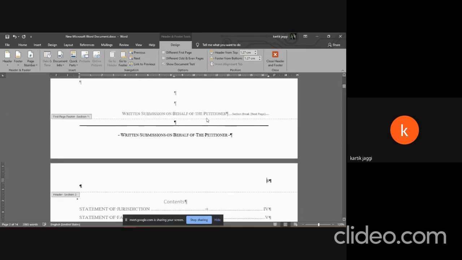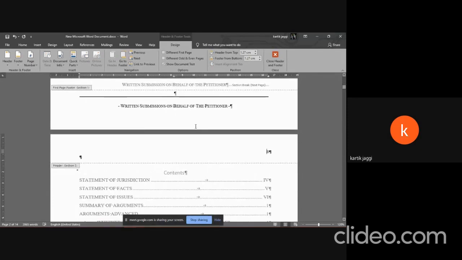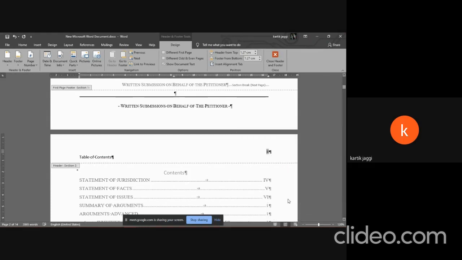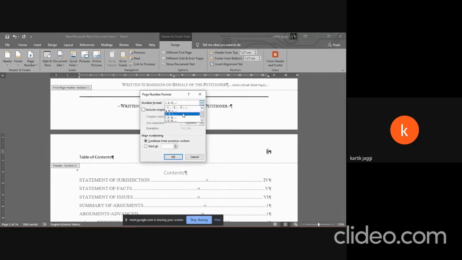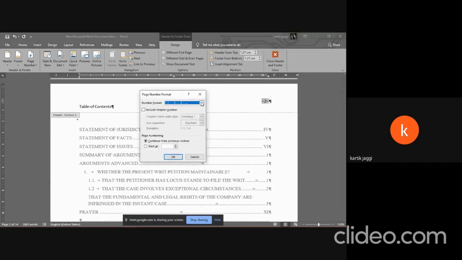Now what it does is it just enters this 2. Also it did away with the header, table of contents, so we're just gonna re-enter that. So it just enters Roman numerals 2. Now if you double click, select it, right click, and go to this particular setting, format page numbers. From here you can change the kind of number you want. So for example, if I wanted this, I can do that. But right now I'm going to stick with capital Roman numerals.